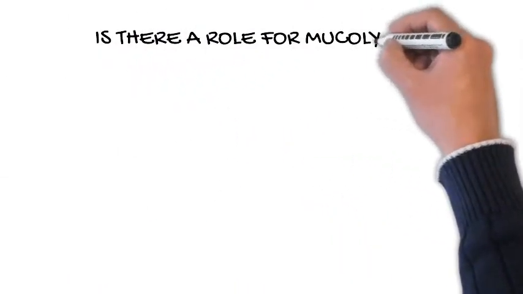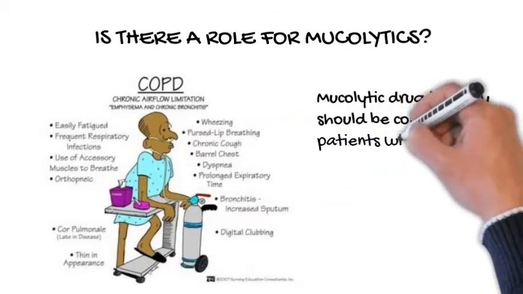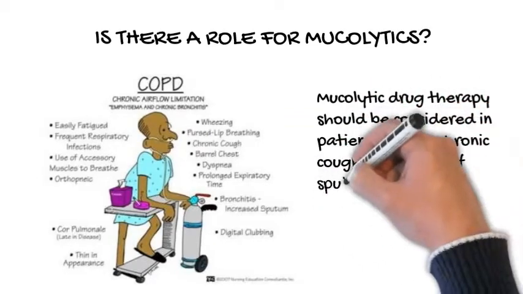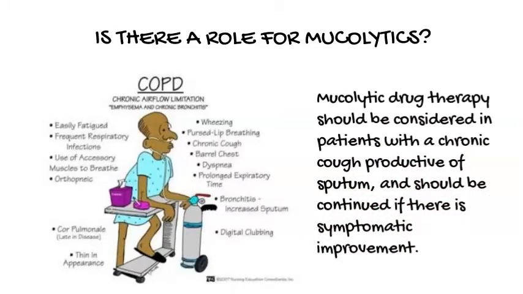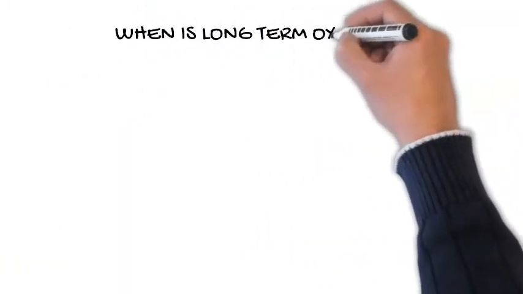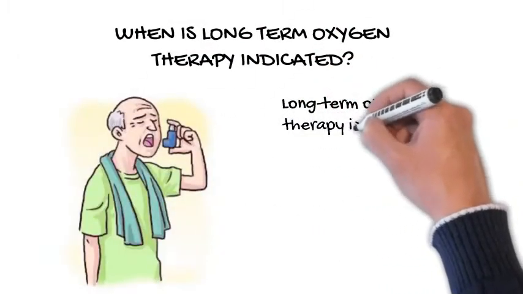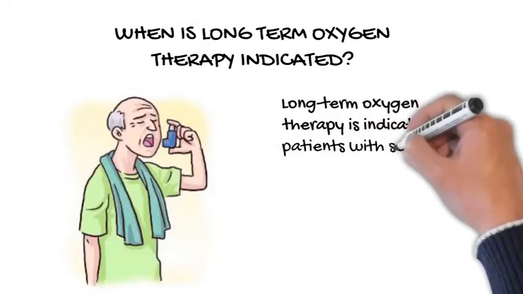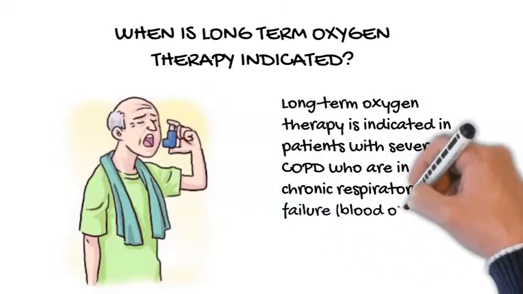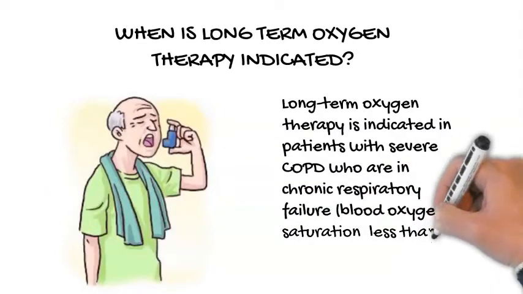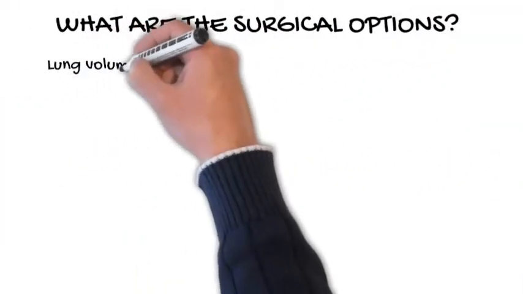Is there a role for mucolytics? Mucolytic drug therapy should be considered in patients with a chronic cough productive of sputum, and should be continued if there is symptomatic improvement. When is long-term oxygen therapy indicated? Long-term oxygen therapy is indicated in patients with severe COPD who are in chronic respiratory failure, blood oxygen saturation less than 88%.